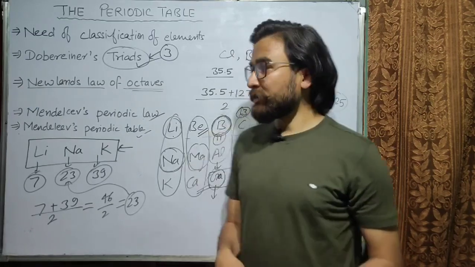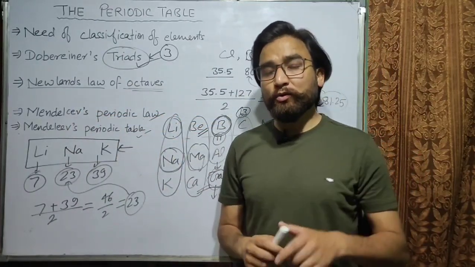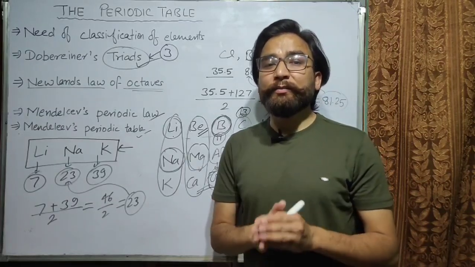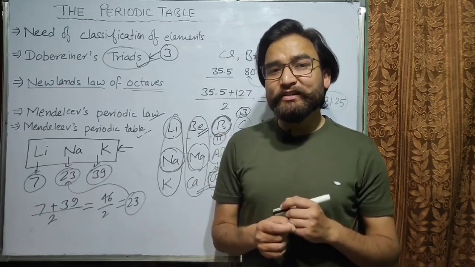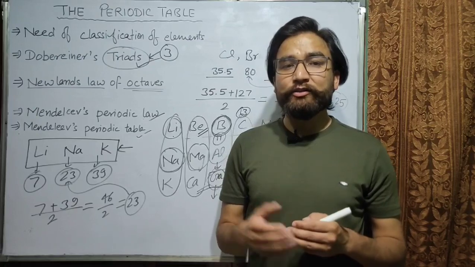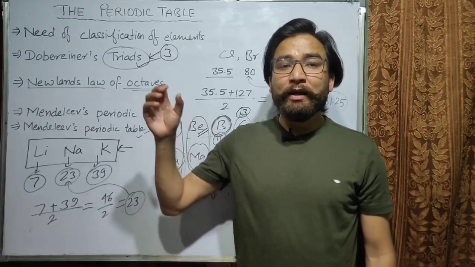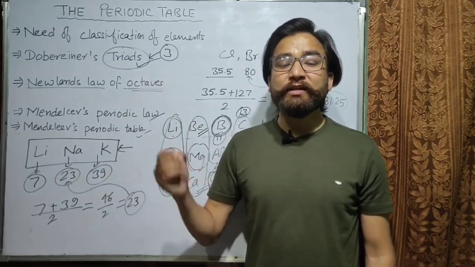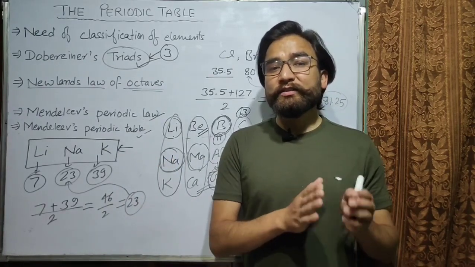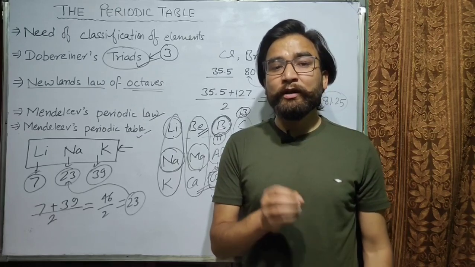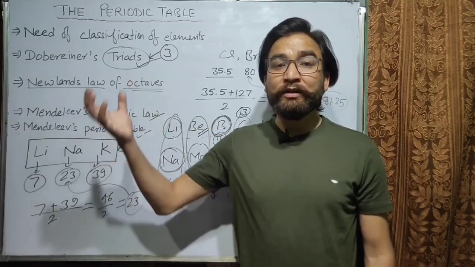Now again the same question, do we use Mendeleev's periodic table? The answer is again no, because Mendeleev's periodic table also has so many limitations. The first limitation is the position of hydrogen. As you can see, hydrogen was placed with the most reactive metals. However, hydrogen is not a metal. Hydrogen doesn't have the properties of metals. So it was not justified why hydrogen was placed with the metals.